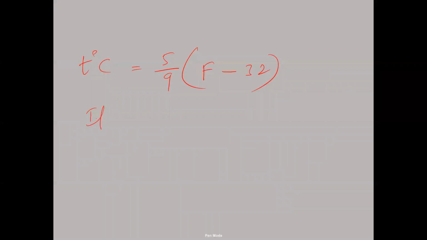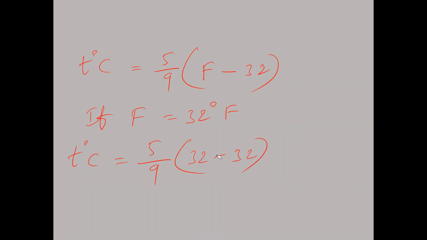Suppose 32 Fahrenheit is given. Apply the formula: t degrees Celsius is equal to 5/9 of (32 minus 32), which is 0. 5/9 of 0 is 0 only.